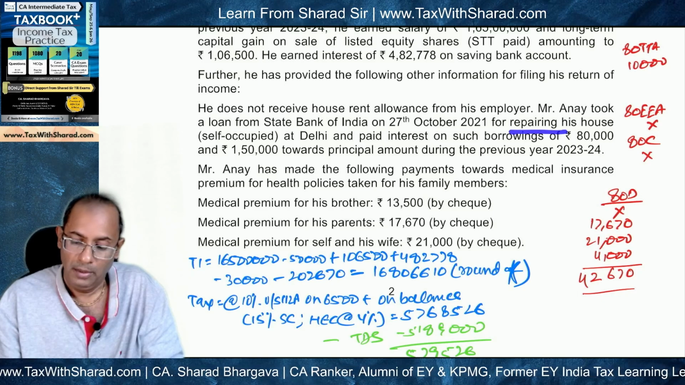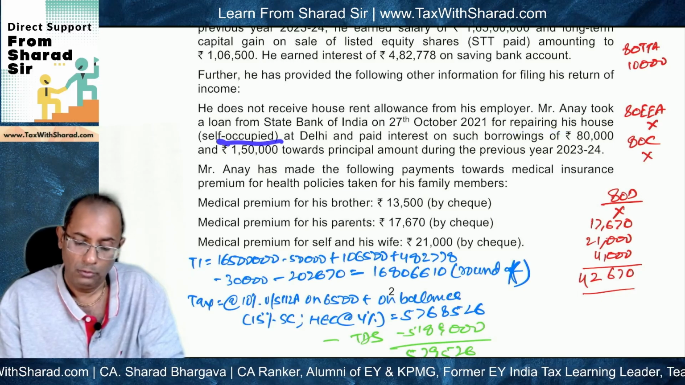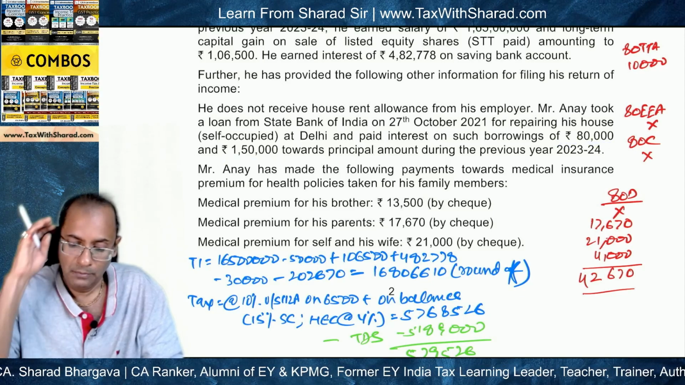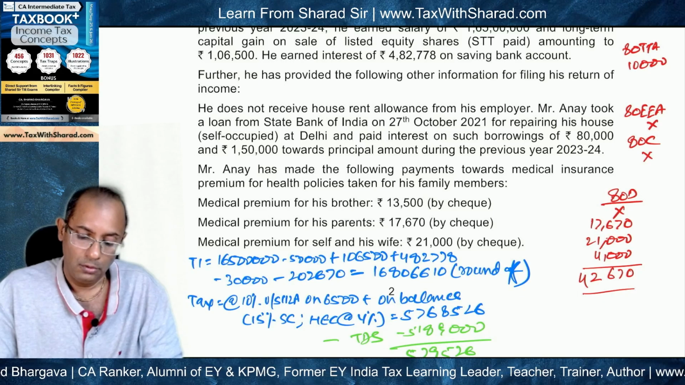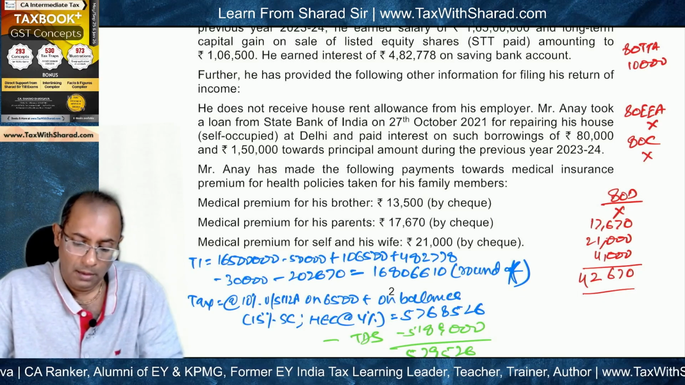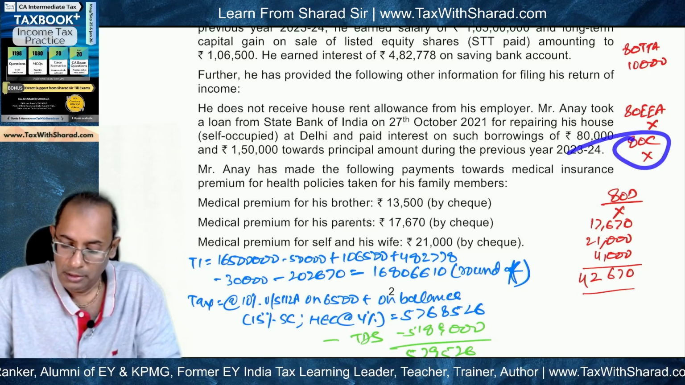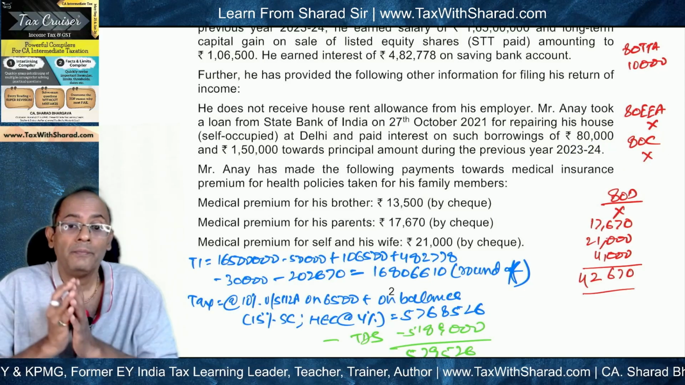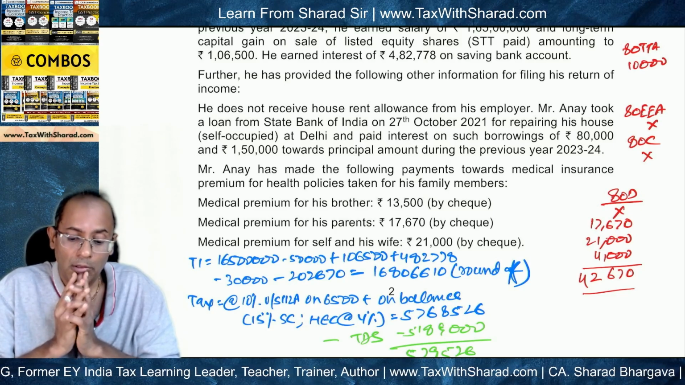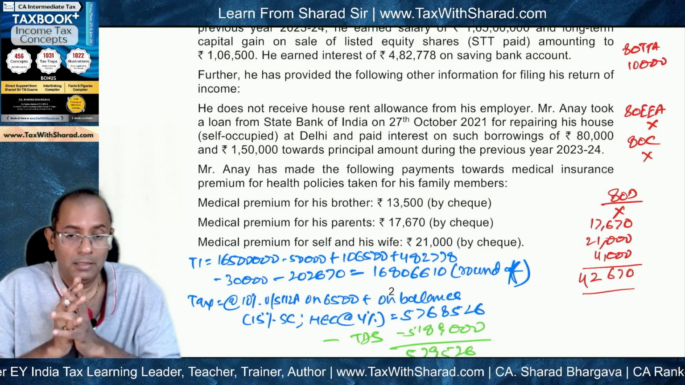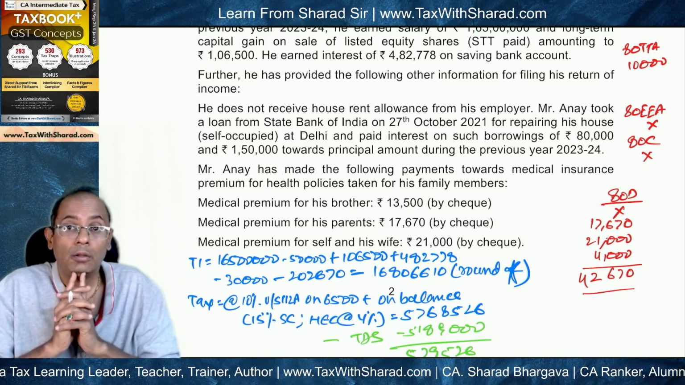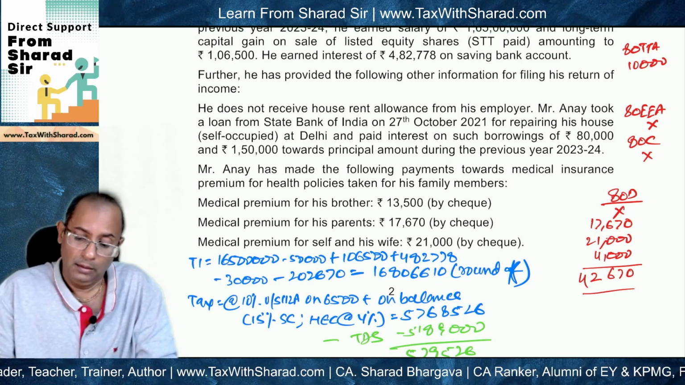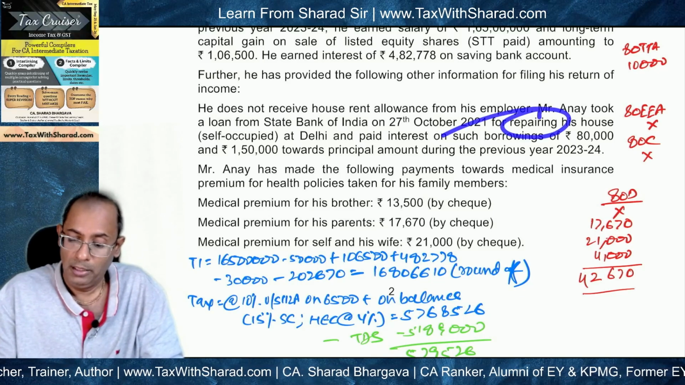October 2021 for repairing his house, which is self-occupied at Delhi, and paid interest of 80,000 and 1,50,000 towards principal amount. So repayment of principal amount. Is deduction available under Section 80C for repayment of principal amount? No, it is not available. Why? Because under 80C, repayment of principal amount is available as deduction where loan is taken for what? For purchase or construction of residential house property. And this has been taken for repair, so 80C is not available.